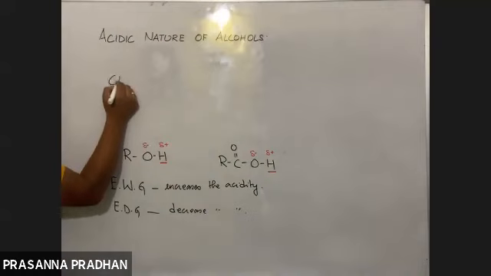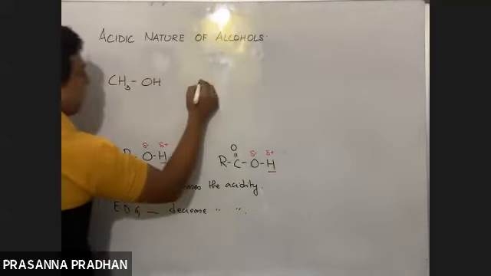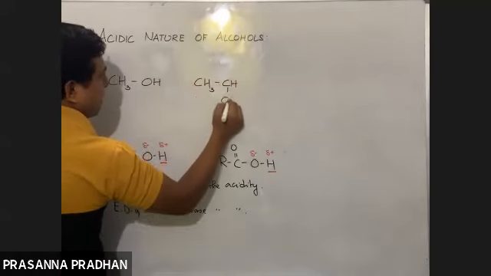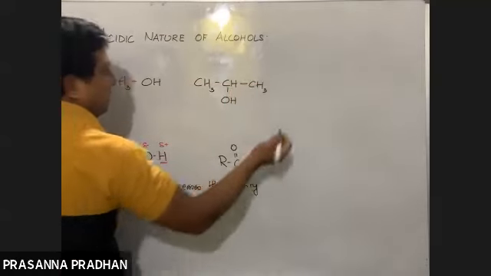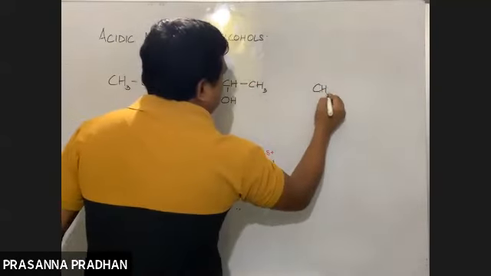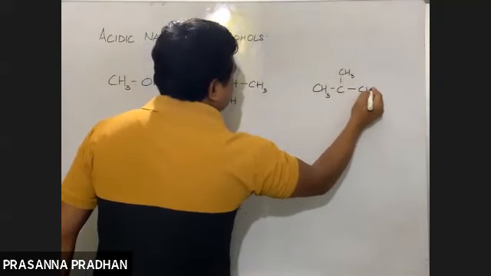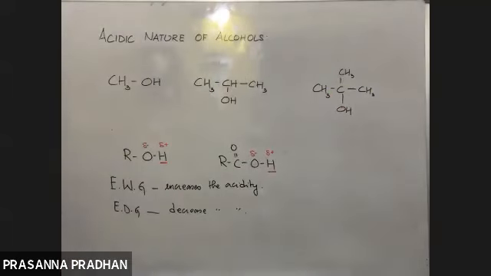So here I have methyl alcohol. Here I have isopropyl alcohol, or propan-2-ol. Here I have tertiary butyl alcohol. These are 1 degree, 2 degree, and 3 degree alcohols. What have I said just now?